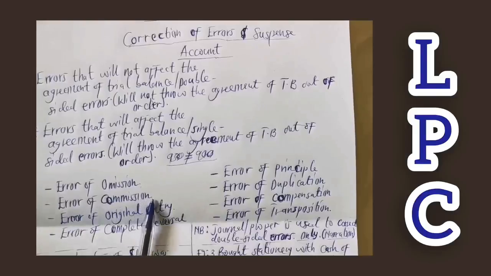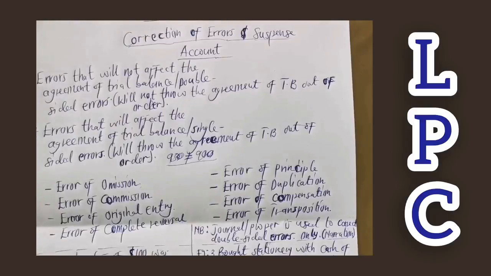Then we come to error of commission. With error of commission, there are errors that are made in the same class of account, because the items within which the error is committed bear similar names or similar features, and in so doing, such an error is likely to occur. For example, take rent and rate. We know rent and rate are both expenses, and we can classify them as one classification.